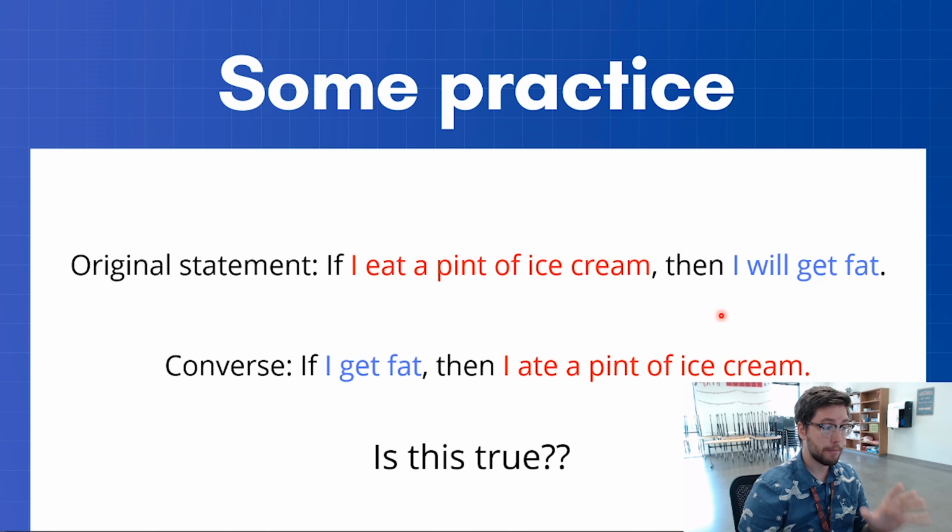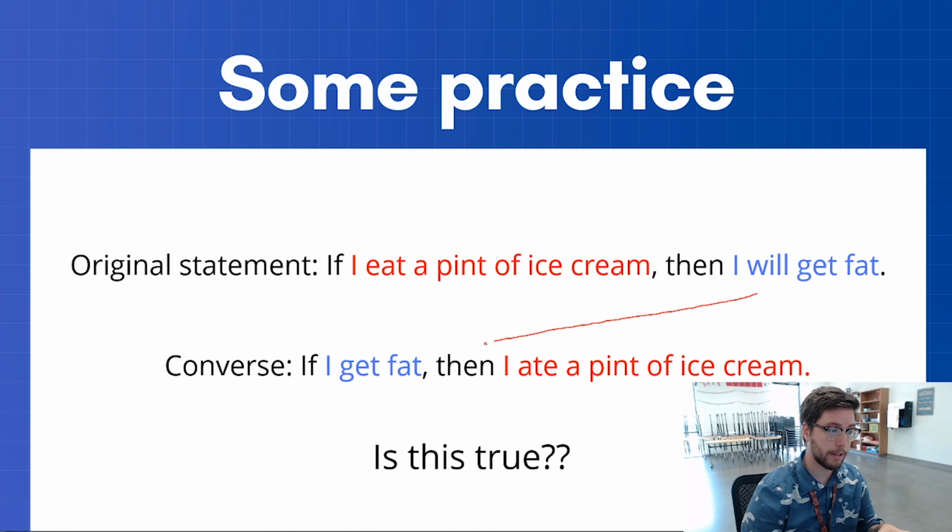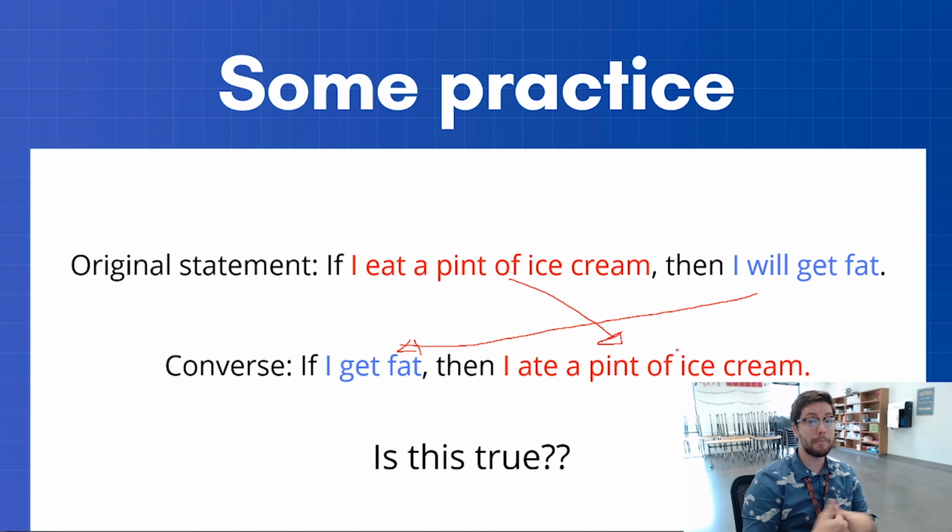So some practice. If I eat a pint of ice cream, then I will get fat. That's the original statement. Okay. The converse of that is if I get fat, there we go. So we're dragging this over here and putting it there, and we're flipping them around, right? So if I get fat, then I ate a pint of ice cream.